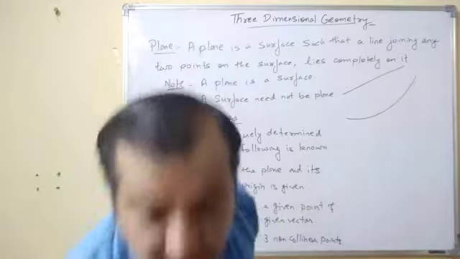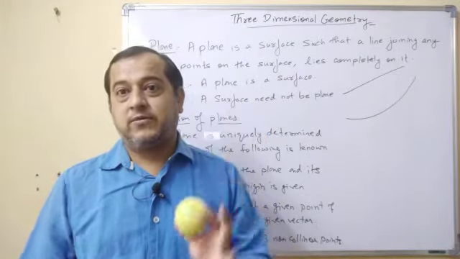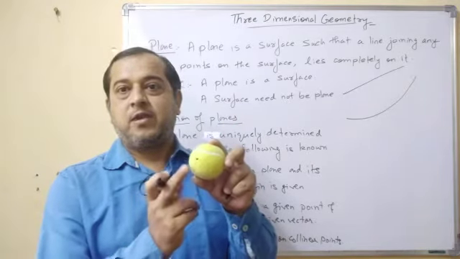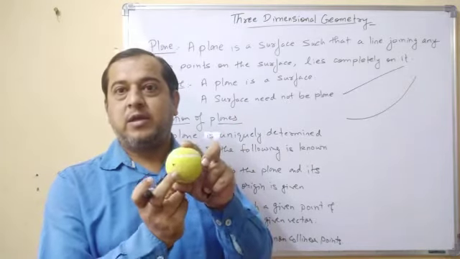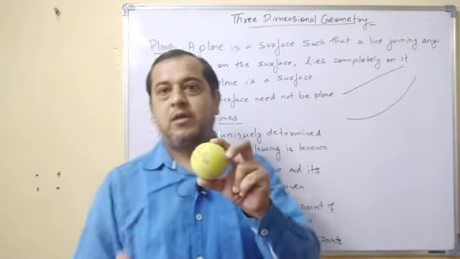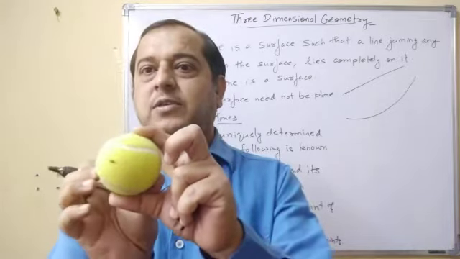Now see the best example. See this. This is a surface. Now if I consider a point here, and a point here, we have 2 points. One point is here and the other point is here.